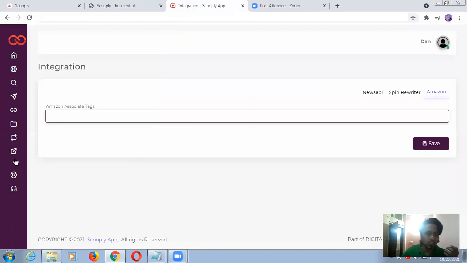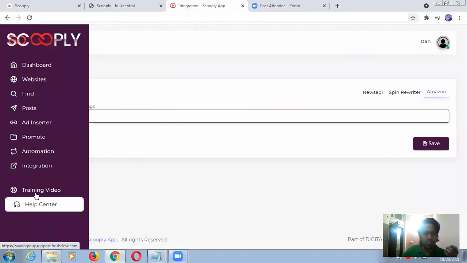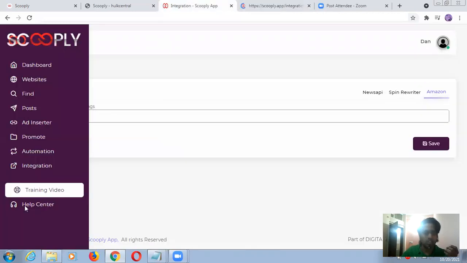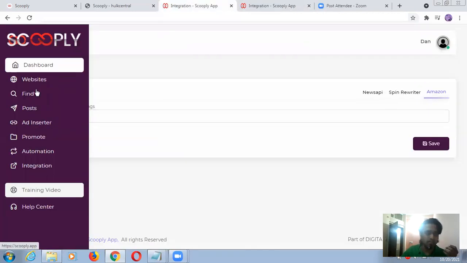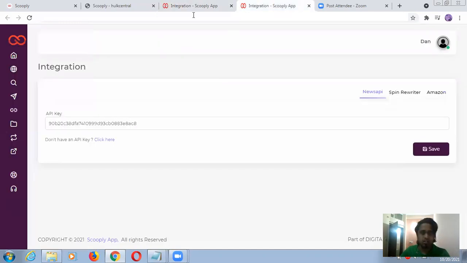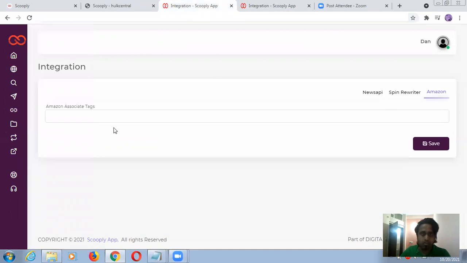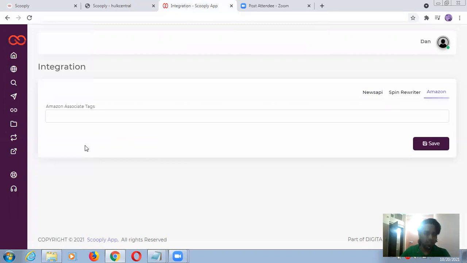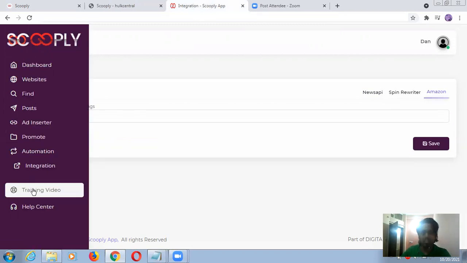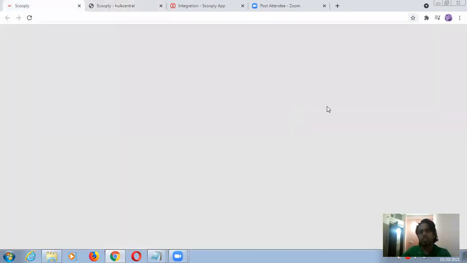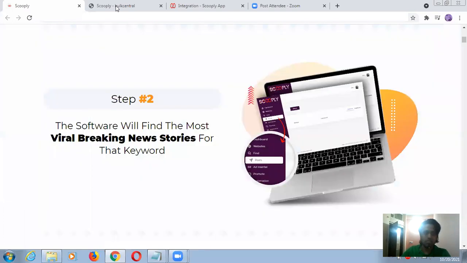This is the integration. Now this is the training video, so we should see this also. And later your last function is the help center. So what is inside this? Training, I think, is still not added in this, but no worry, when this product launches, all these things will be added inside this. And all these features which I already showed you, you are going to get.